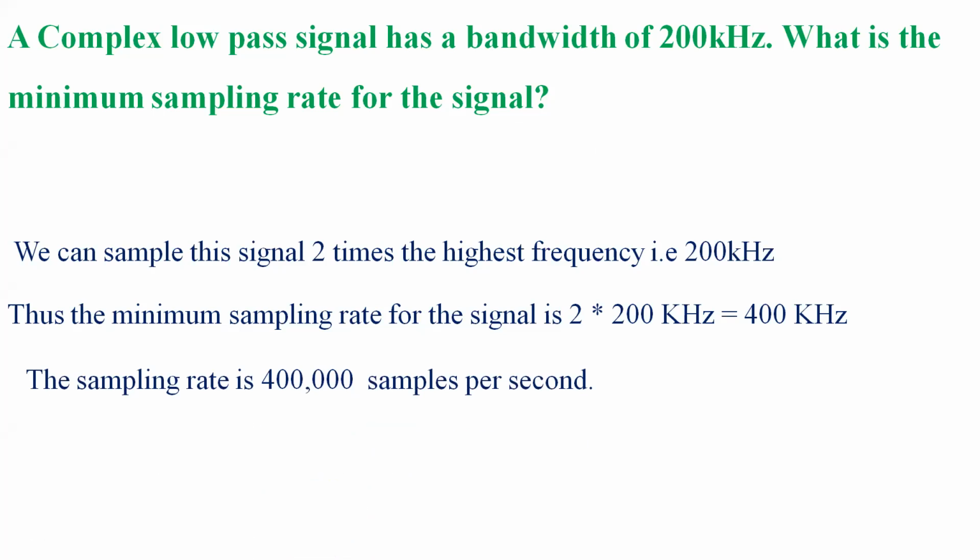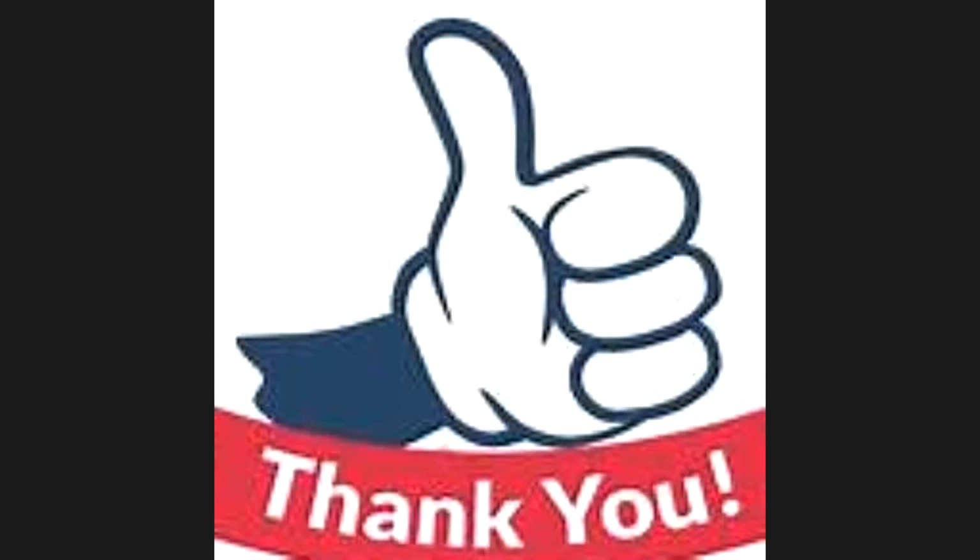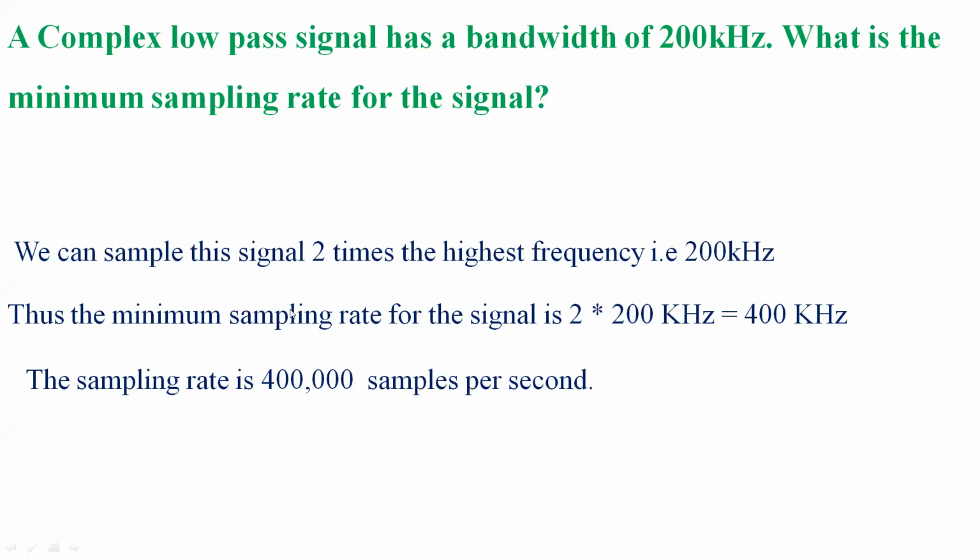Hence the sampling rate is 400 kilohertz. Here they are giving 200 kilohertz. The Nyquist theorem says that whenever we convert any signal, the sampling rate will always be twice the given signal frequency. So that is 2 into 200 kilohertz, and we get 400 kilohertz. So the minimum sampling rate for this signal is 400 kilohertz, that is 400 thousand samples per second. So this is how the problems will go.